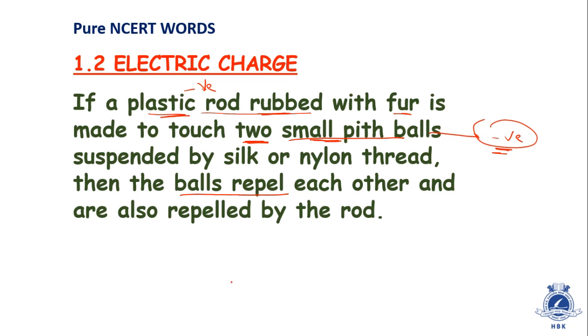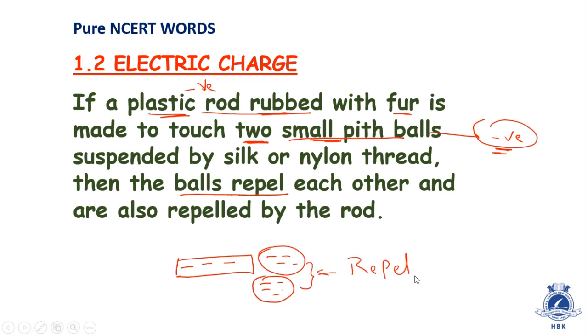Once again, this is a plastic rod, already rubbed with fur, so it has got negative charge. When it is kept in contact with a pith ball, the pith ball gets negative charge. Now if it is kept in contact with another pith ball, that also gets negative charge. These 2 pith balls will repel each other.